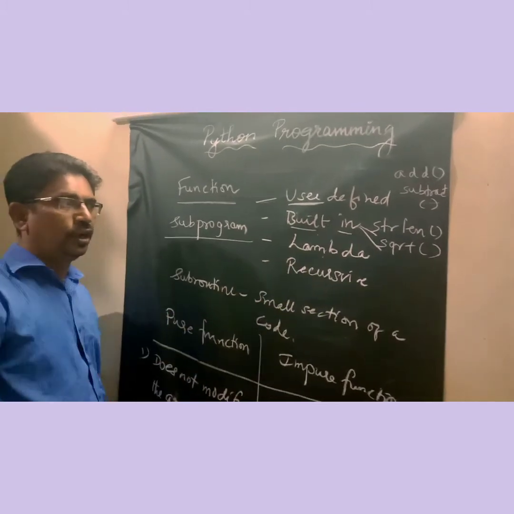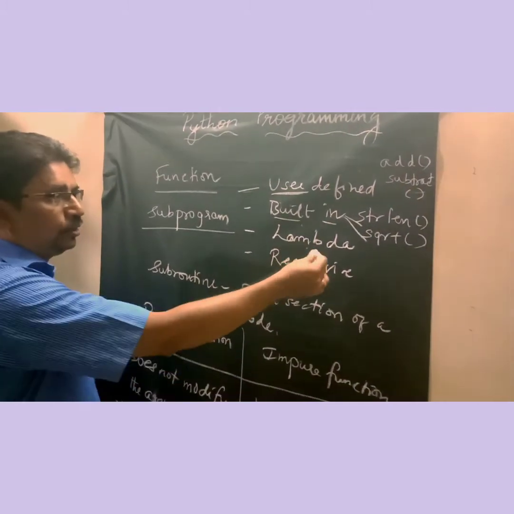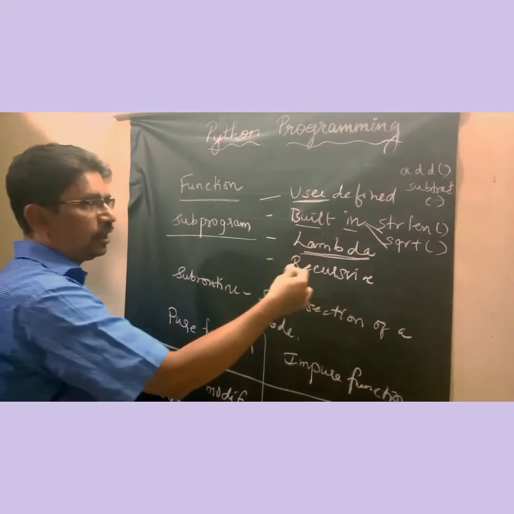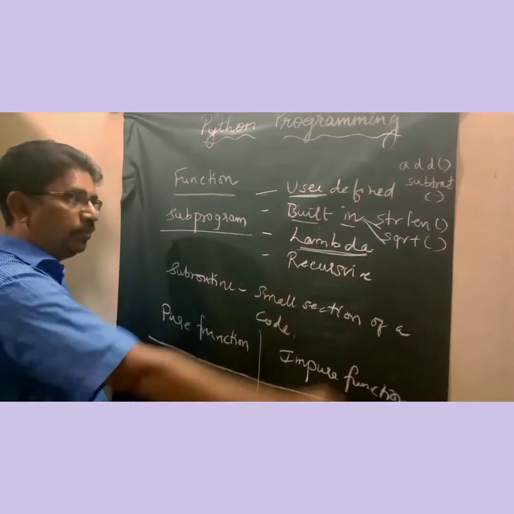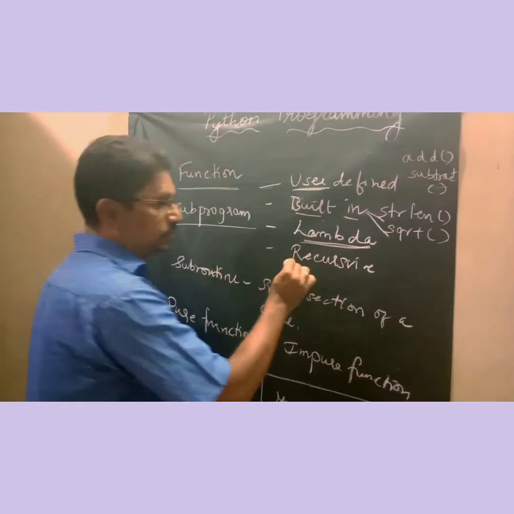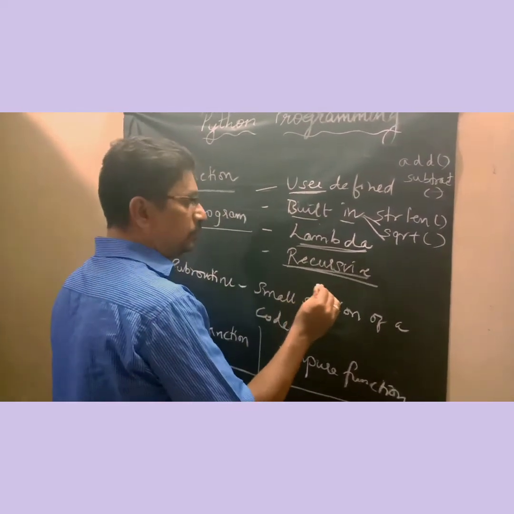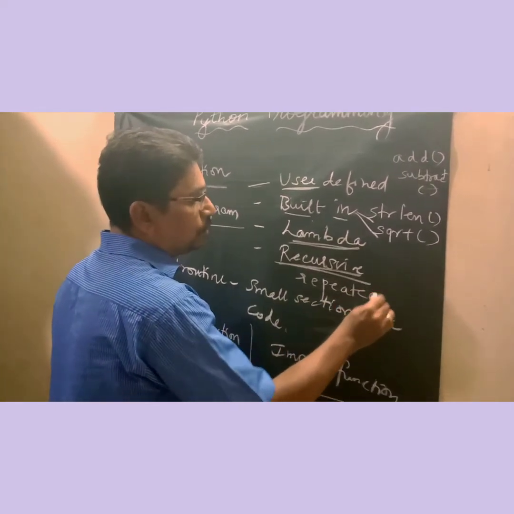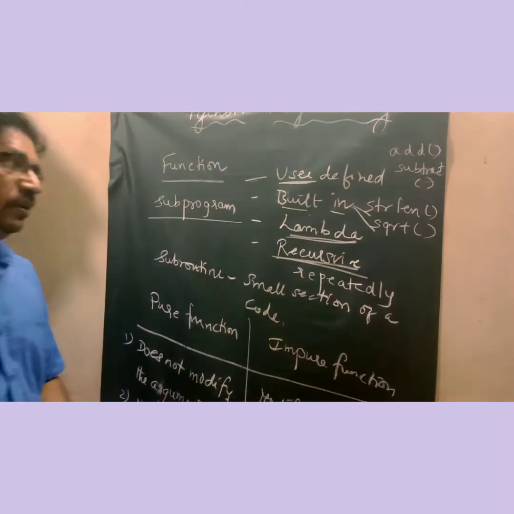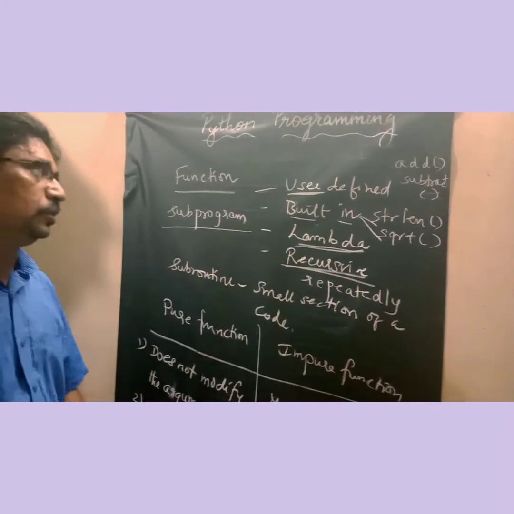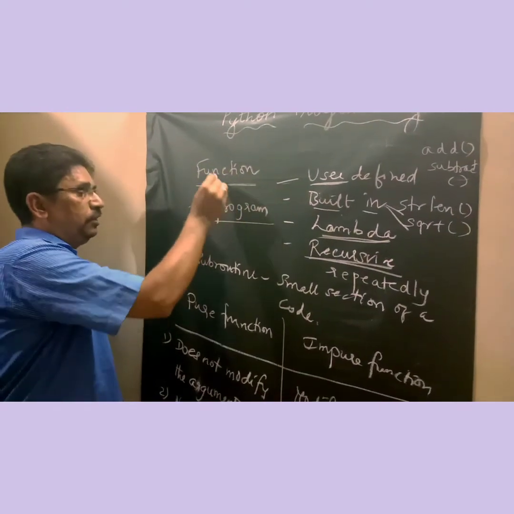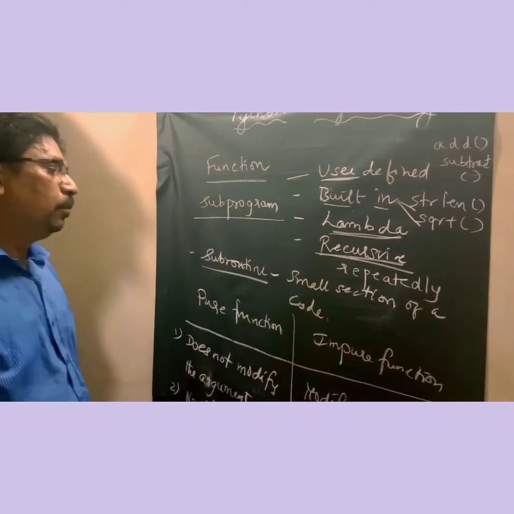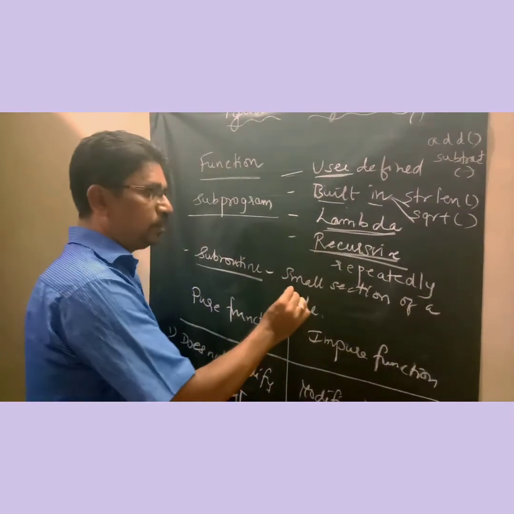Lambda functions are anonymous functions, those which don't have any authorized name or cannot be identified. Those types of functions are lambda functions. And recursive functions are those functions which are recursive in nature. Recursive means it executes repeatedly. So there are four types: user defined function, built-in function, lambda function, and recursive function. And what is the difference between function and subroutine? Both of them more or less mean the same, but a subroutine is a small section of your code.